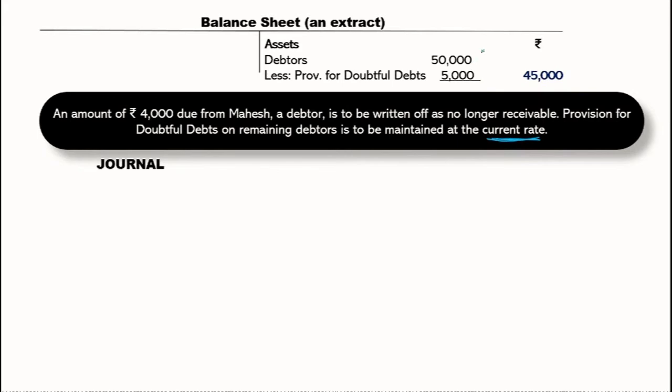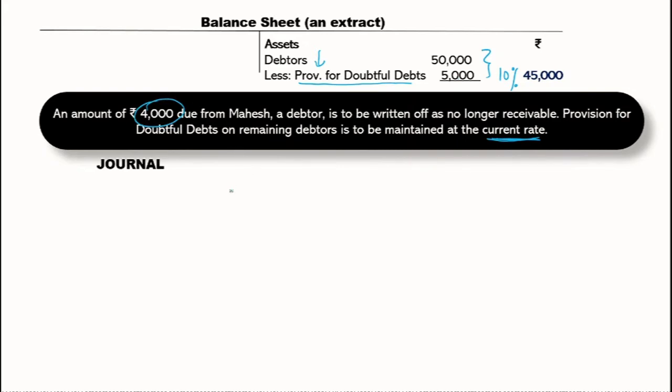So let's see what the current rate is here. 5,000 is the provision on debtors of 50,000, so the rate is 10%. So we need to maintain the 10% rate for this provision for doubtful debts. And we know that the debtor amount is decreased. Why? Because there is a bad debt here.